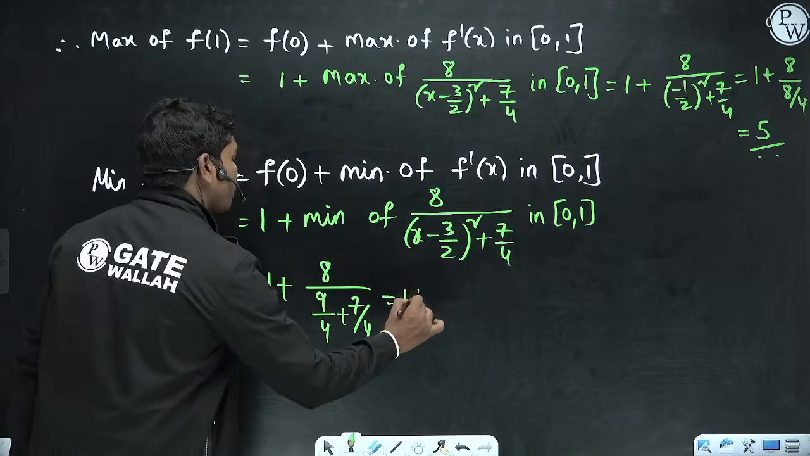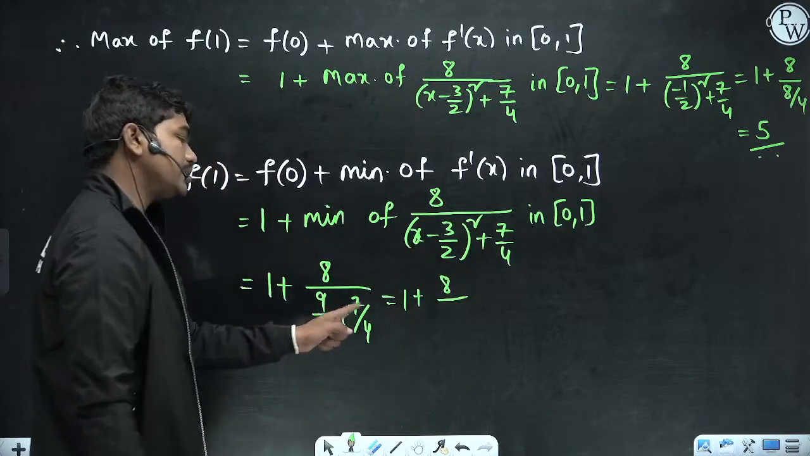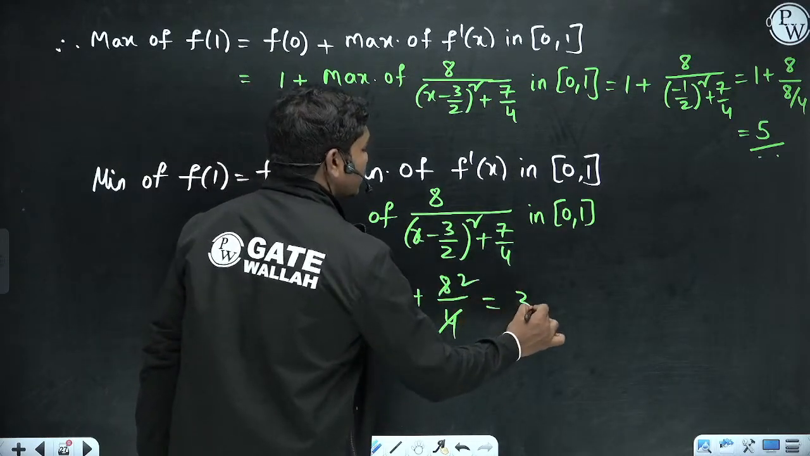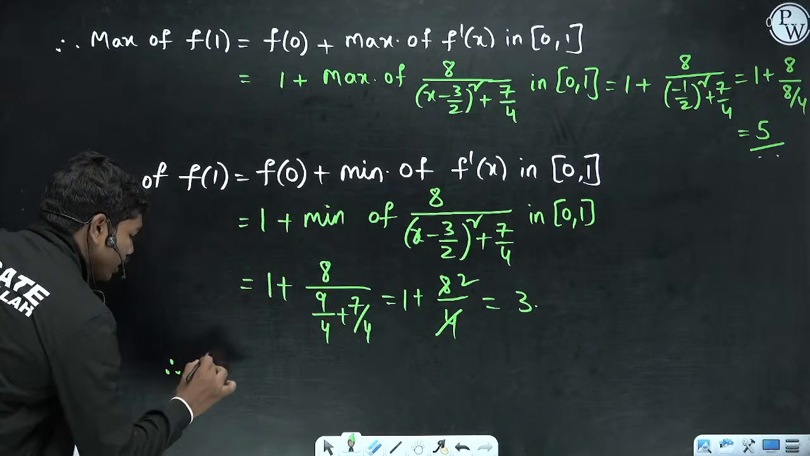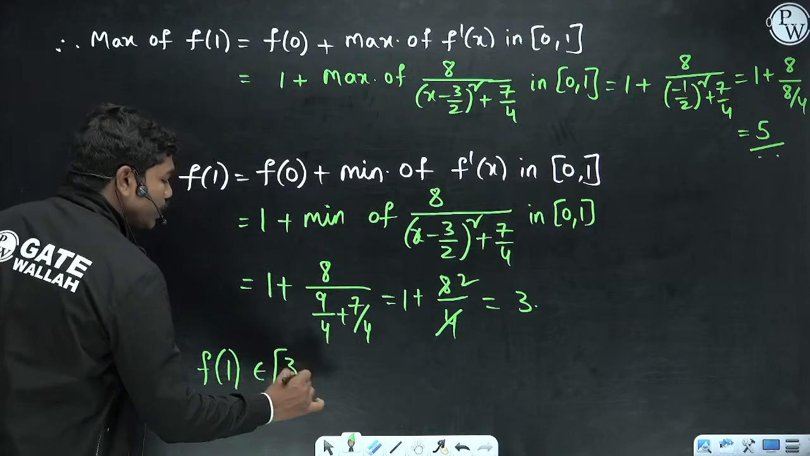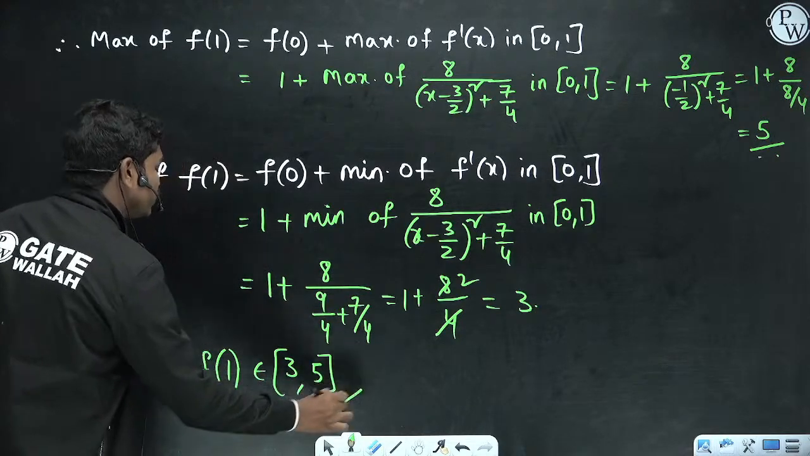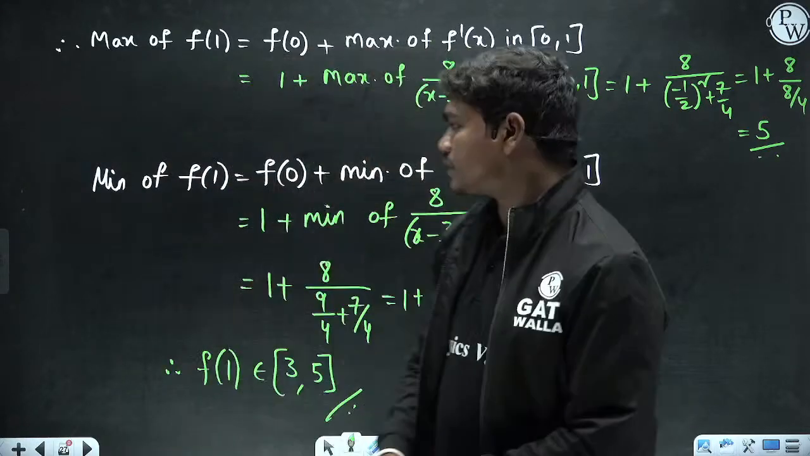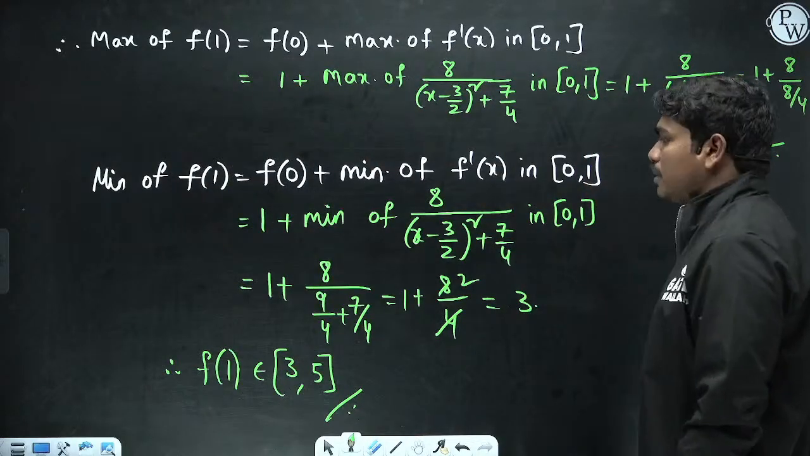Okay, so 1 plus 8 by, this is 16 by 4. So we have 4 here. Okay, so this becomes 2. So this is 3. So therefore f of 1 lies in the interval, minimum value of f of 1 in this interval is 3 and maximum value is 5 actually here. Okay, so this f of 1 lies in between 3 and actually 5. Clear? So that's why if you see, the minimum and maximum limits are 3 comma 5.